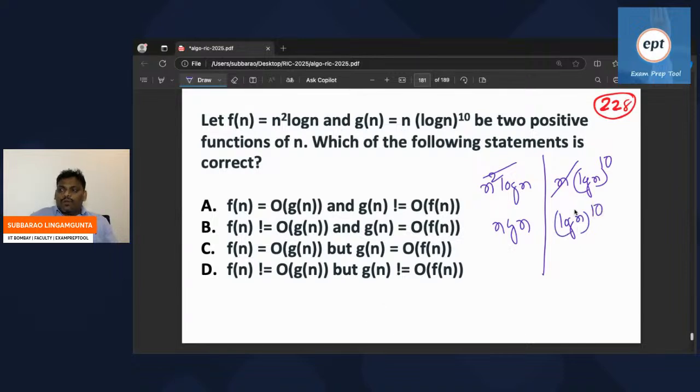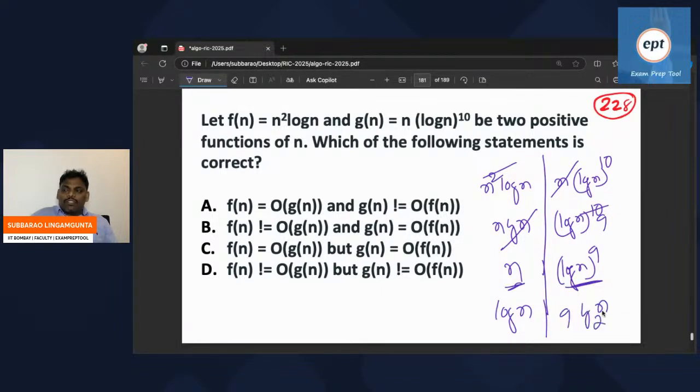Now log n cancel. Here 9. So this became n on the left side. This became log n whole power 9 on the right side. Now who is bigger, n or log n? Definitely n is bigger. If anyone has doubt, please apply log on both sides. If you apply log this side, it is log n. If you apply log this side, 9 into log log n. 9 is a constant, you can neglect.